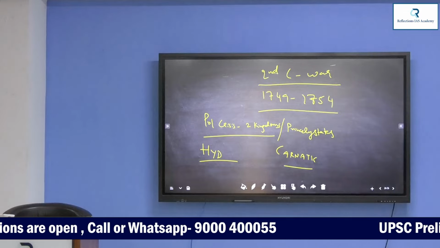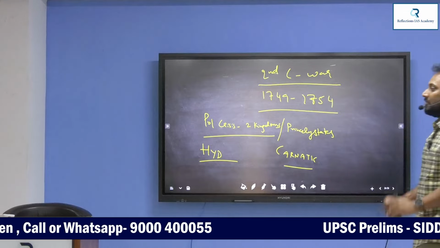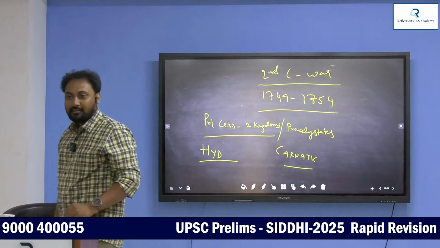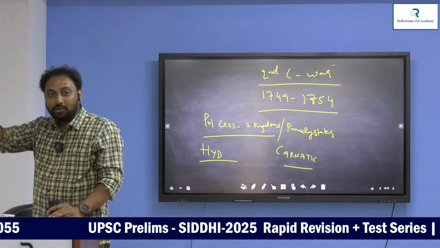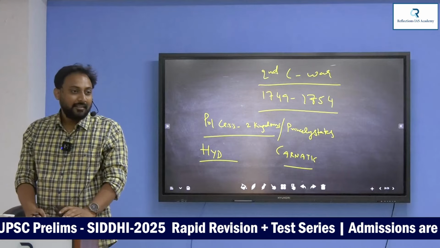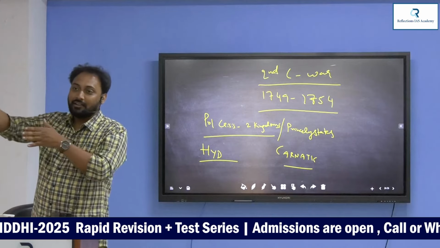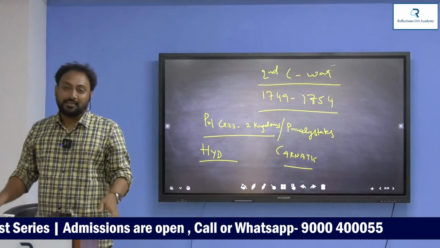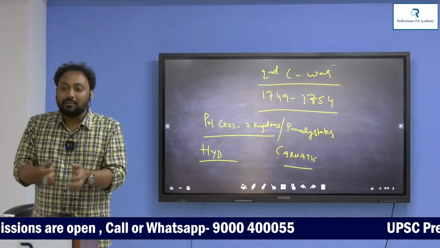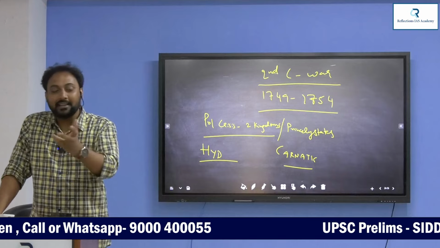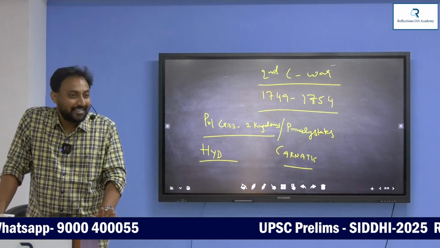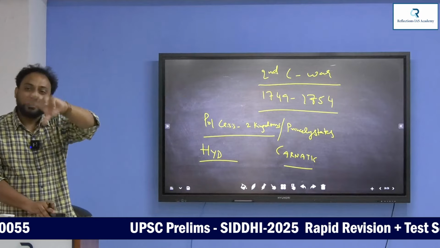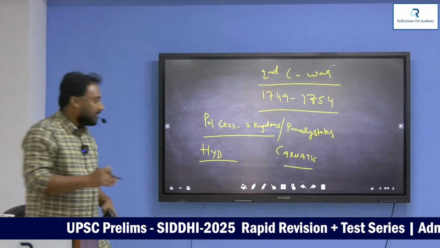The nature of these English and French fellows is such that, in our house, if me and my brother are fighting, suddenly these two Europeans will interfere. One fellow will support me, another will support my brother. Finally these two Europeans will expel us from our house, and they will occupy and monopolize our house and design everything. So Hyderabad and Carnatic, two kingdoms, had internal rivalries going on.